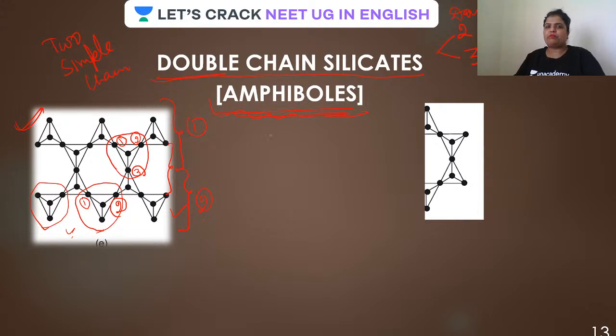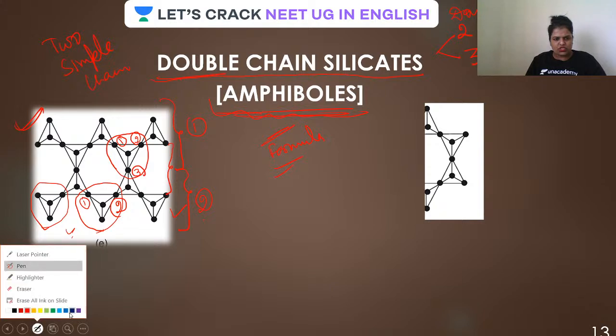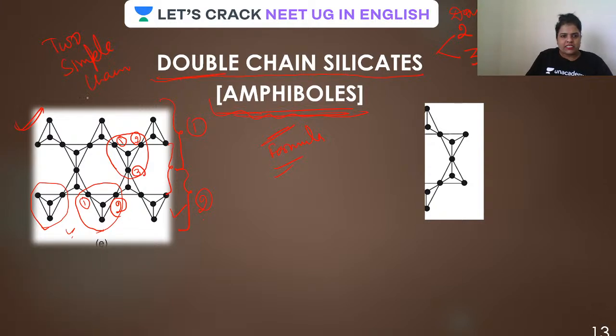Now, guys, the most important one, its formula. I'm going to give you a wonderful trick with which you will never get confused. Remember. Let us see how. But before that, let us change the color. That would be better. Guys, these units are being repeated, isn't it? Suppose we cut here, taking all these atoms which are denoted by the black dots, and then just make a cut here, guys.